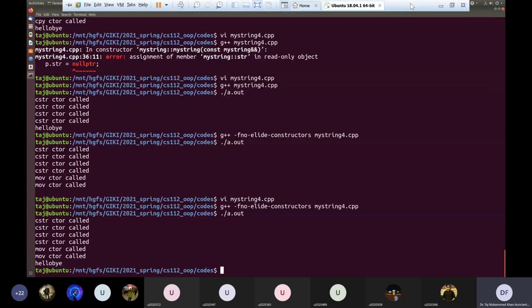But only if, on the right hand side, you have an R value object. If it's a normal object, then the compiler will always choose the copy constructor. The move constructor will always be called for R value objects only. Is it clear?